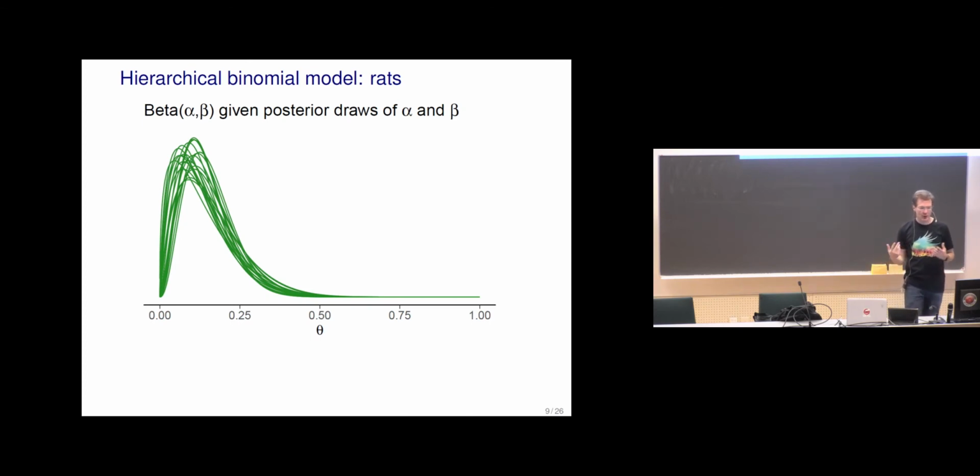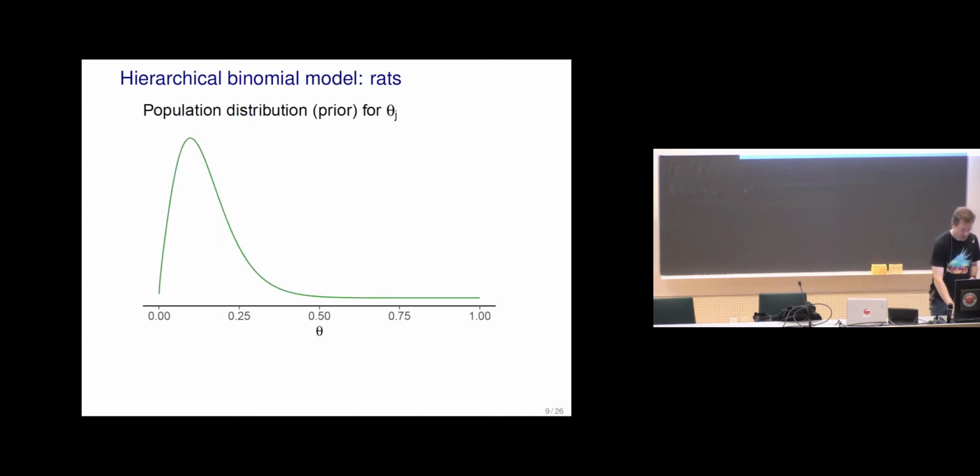But this is what we've learned now of alpha and beta. Now these are posterior draws, but if we average over these, we get the population distribution for if there would be a new study made, what would be our best guess for theta in a new study, and this reflects it.